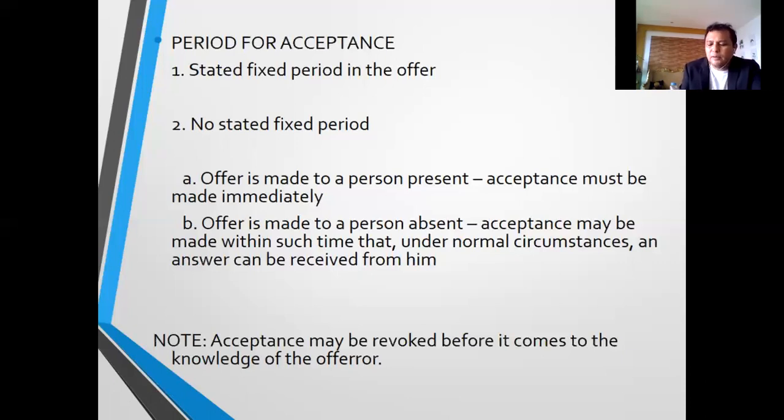When does this happen? Let's say, for example, buyer one has an agent because he's in America, and the owner of the property has already accepted the offer from buyer one through the agent. But the agent has not communicated such acceptance because the buyer is still in America.